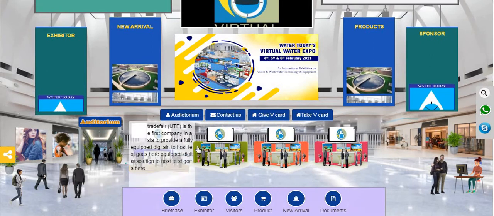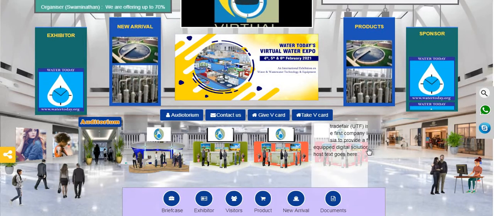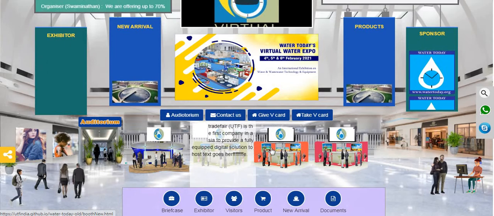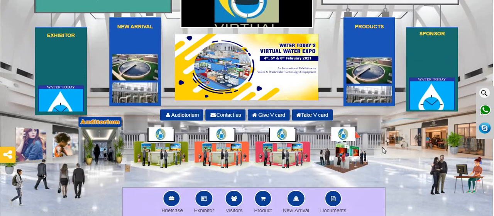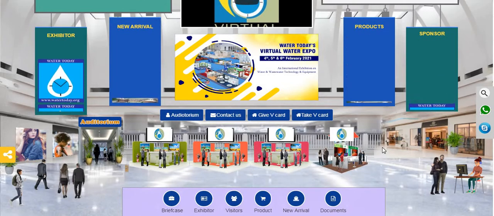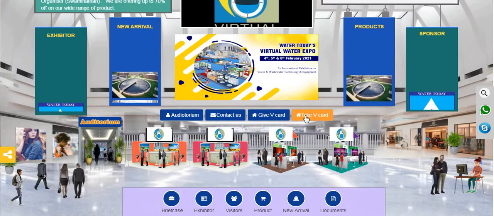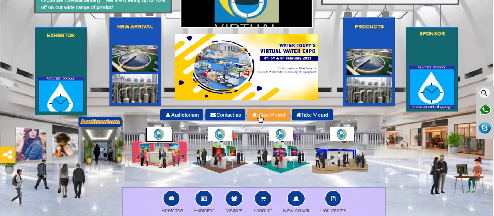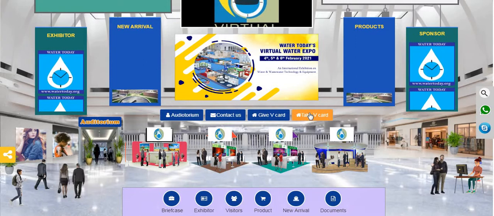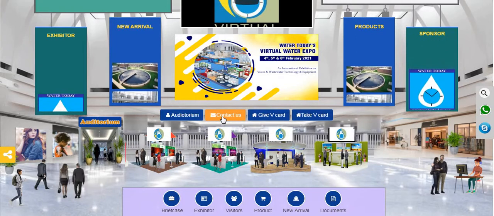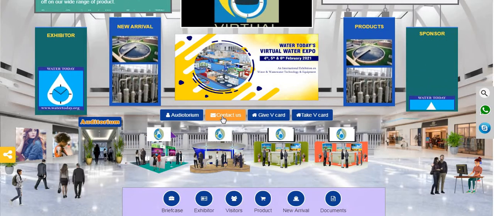You can see the list of exhibitors participating. These are the booths, and once you bring your mouse on a booth, you will get a brief introduction about what this exhibitor is all about. You can exchange your visiting card. You can either give your visiting card or take the visiting card of the organizer. You can initiate text communication with the organizer by clicking on contact us.